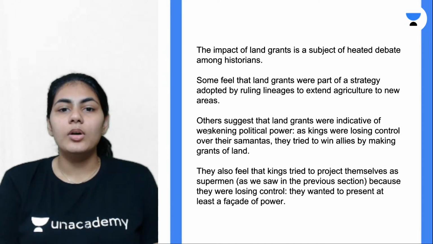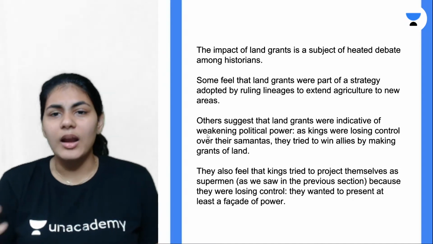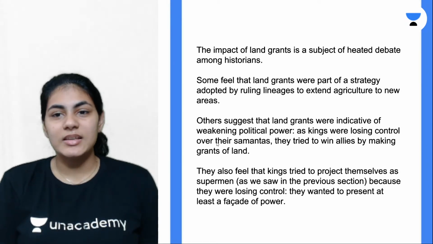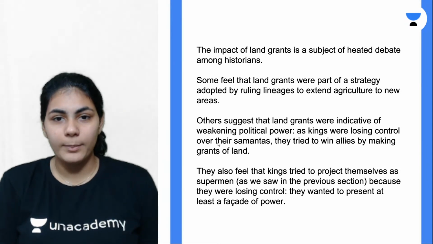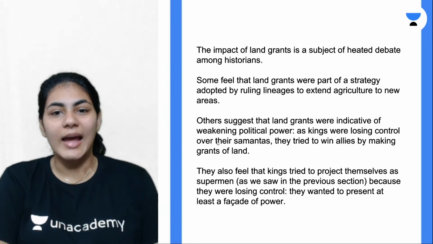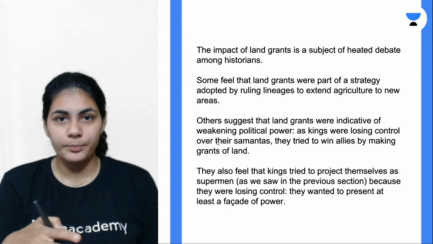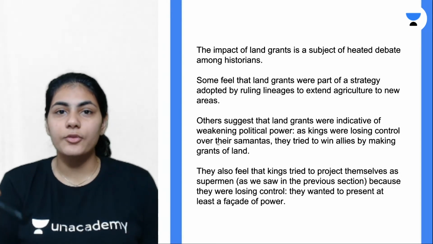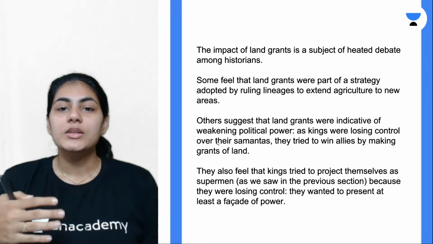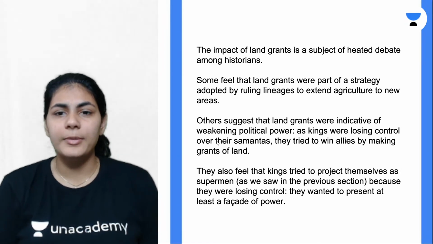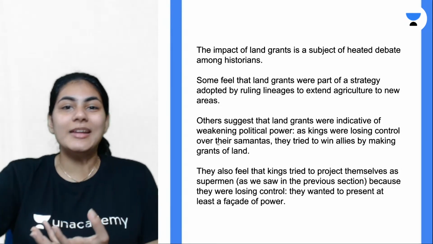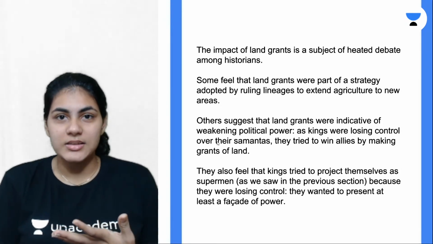Another set of scholars suggests that land grants basically indicated weakening of political power, right? Let's say there is some kind of conflict happening between Samantas and rulers. Especially in the case of Guptas, we've seen that Samantas are very, very powerful. So if there is conflict between kings and Samantas, then kings need the support of somebody else to defeat Samantas.